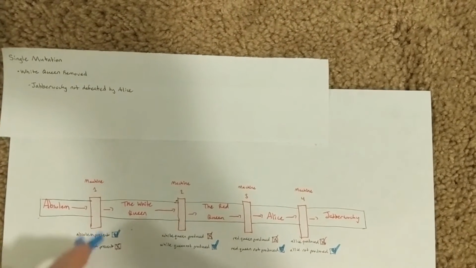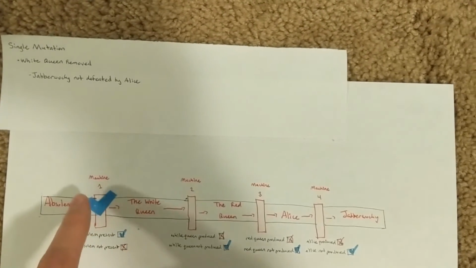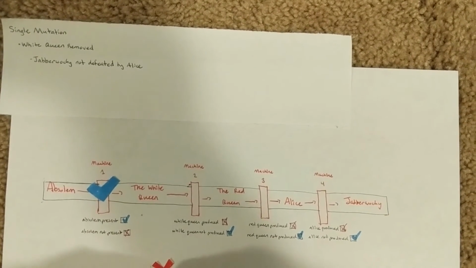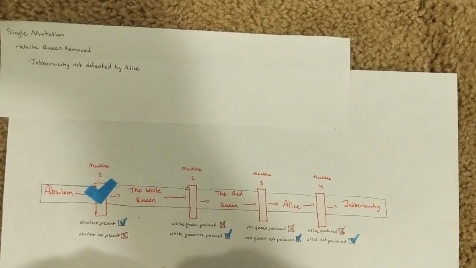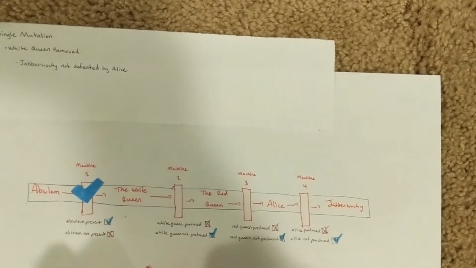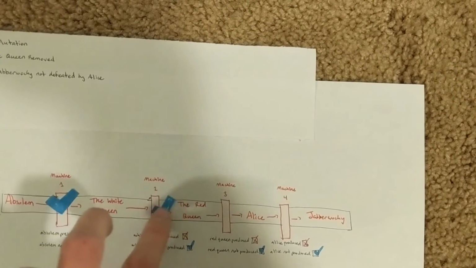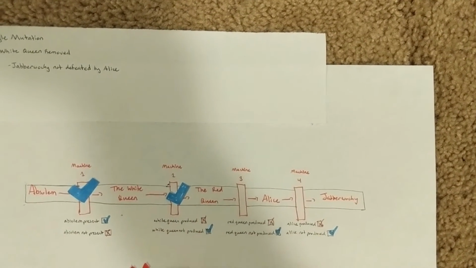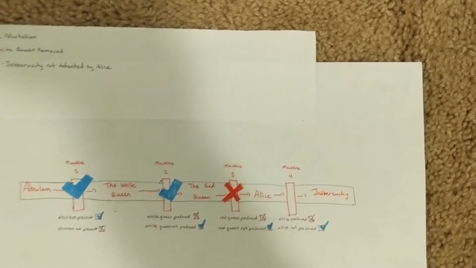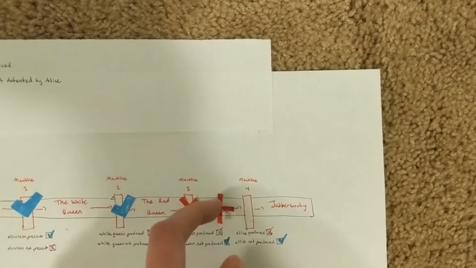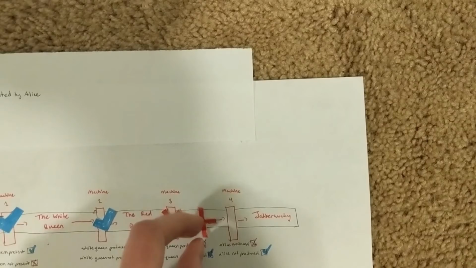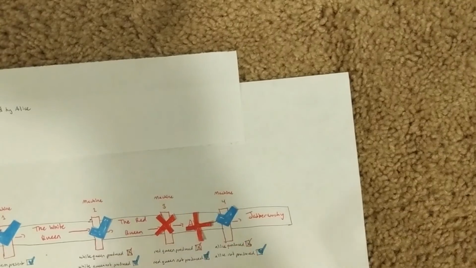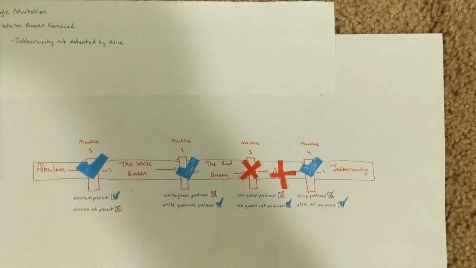Absalom would still be present and turn machine 1 on, thus producing the White Queen. But the White Queen isn't functional, so even though it is produced, it cannot turn off machine 2. So, the Red Queen is produced. Since the Red Queen is produced, machine 3 gets turned off, and Alice is not produced. Since Alice is not produced, machine 4 gets turned on, and the Jabberwocky is produced.